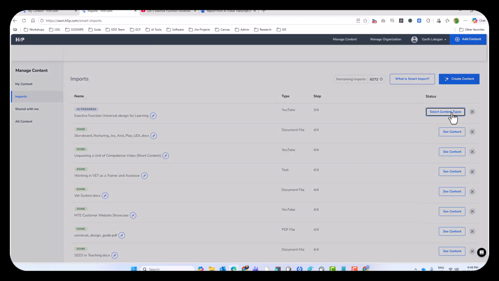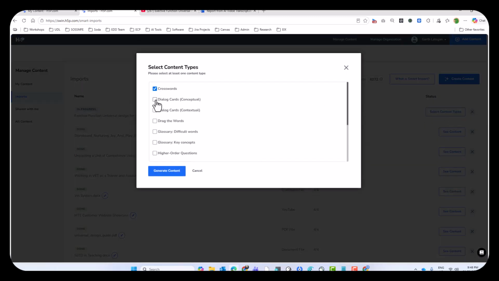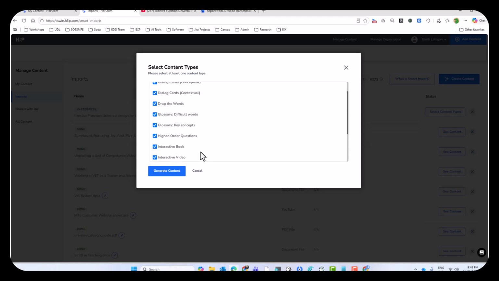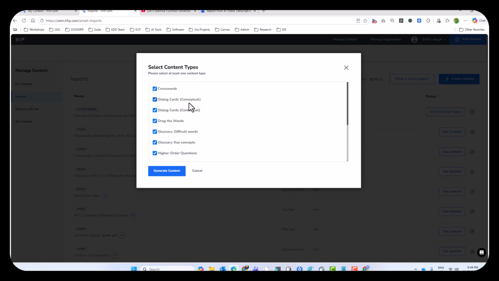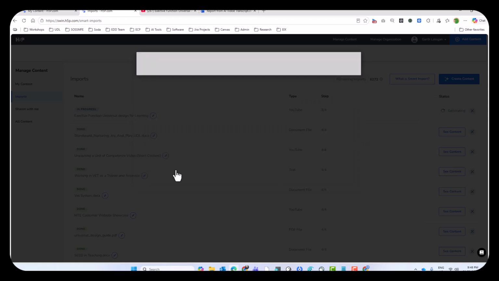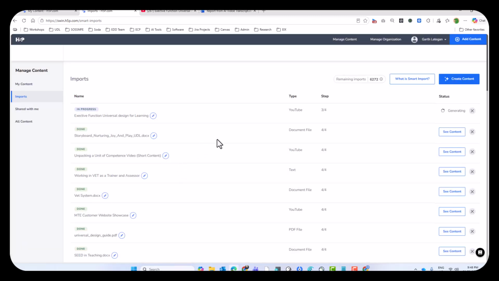And now I've got straight into the types. For the sake of the exercise, I'm going to tick them all, though you don't have to. So you can see there's 12. My personal favorite is the interactive book, which pretty much puts a whole lesson together for you. I also like the chase, with its gamification, a bit of a quiz at the end of a lecture. But there are some very useful ones there as well. Crosswords are always a bit of fun. So, generate. This probably takes the longest out of it all.